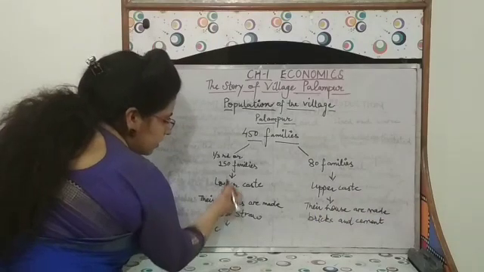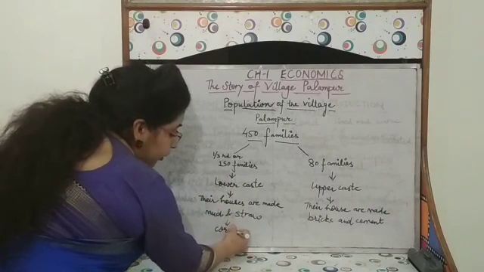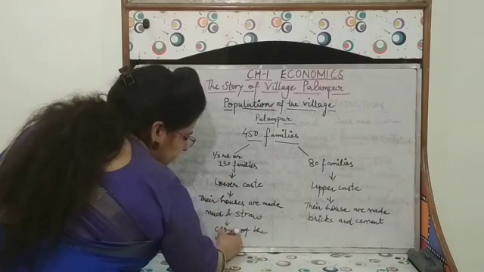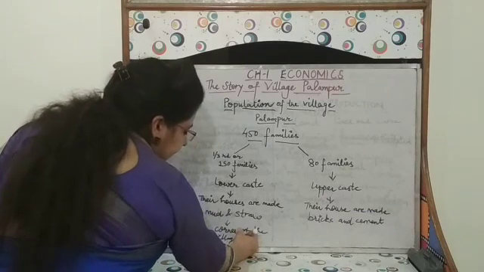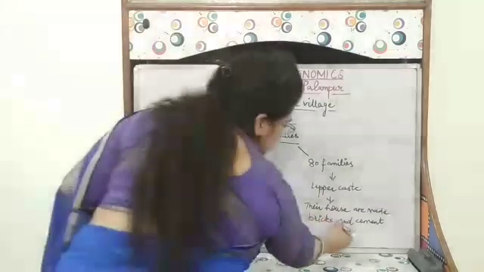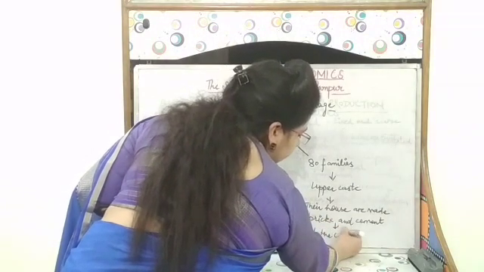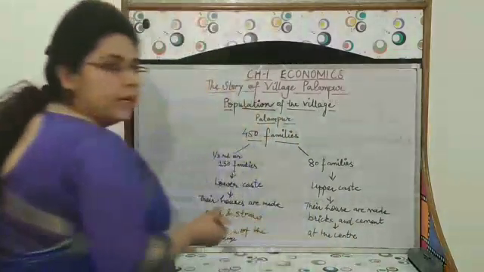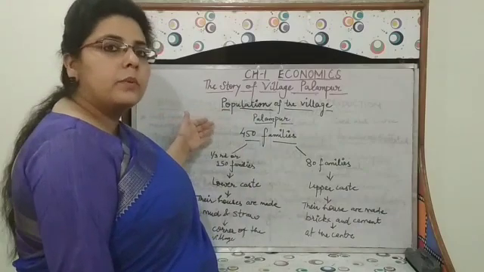So basically these 150 families are living in the corner of the village, means they are not availing the facilities of the village. They are not getting the facilities of the village, and these are living at the center of the village. Every facility is approachable to them. So this all is about the population distribution in the village Palampur.